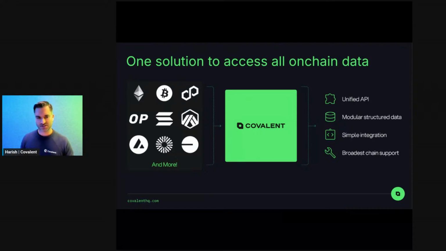What this means is you don't need to worry about the underlying chain nuances or hosting any of the infrastructure. You just get access to immediately available on-chain data through a set of tools that developers are already accustomed to. That's really the focus audience for us.